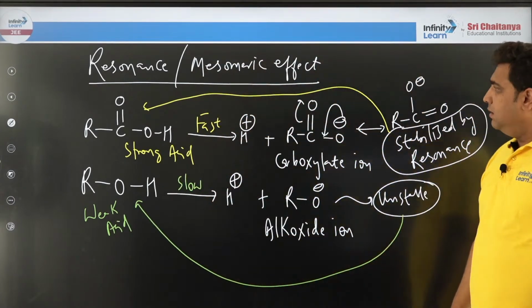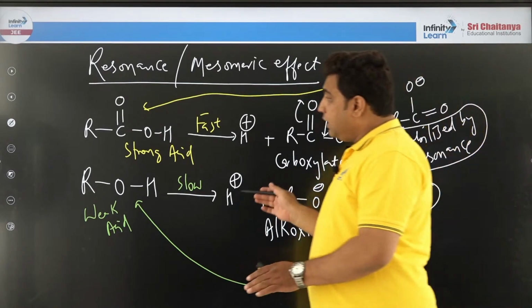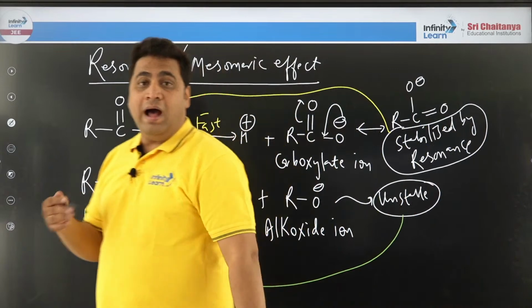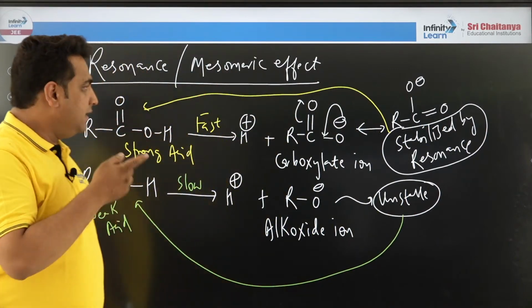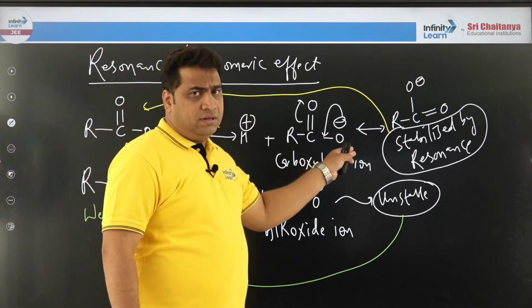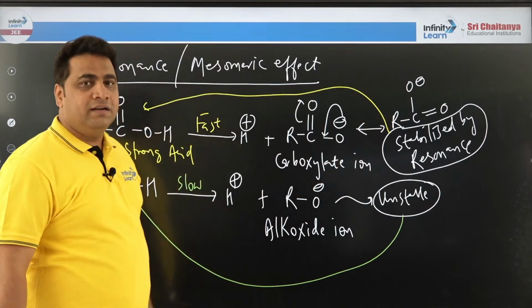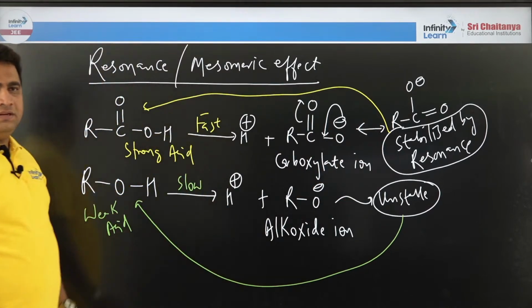So simple, in general we can say resonance or mesomeric effect will not play a role before, but it will play a role after. Anywhere you get confusion, you can even perform the dissociation and check the H plus ion, and later also you can decide which is the strong acid by this technique.